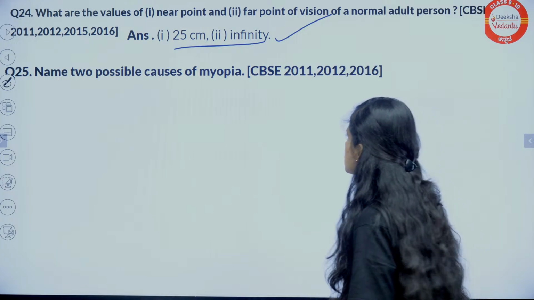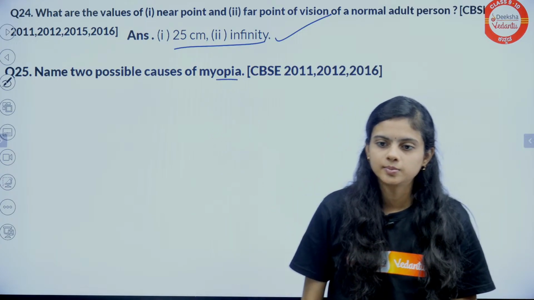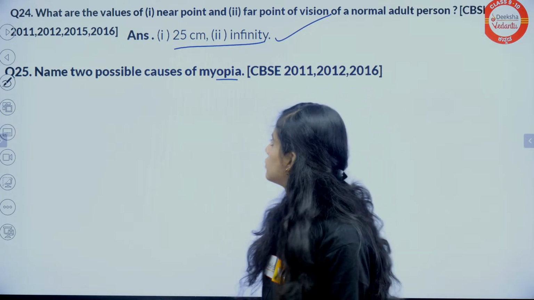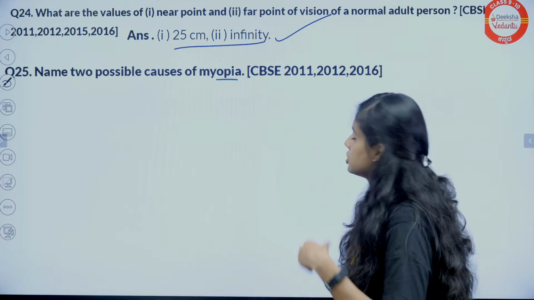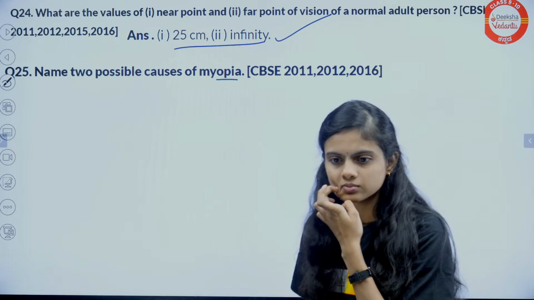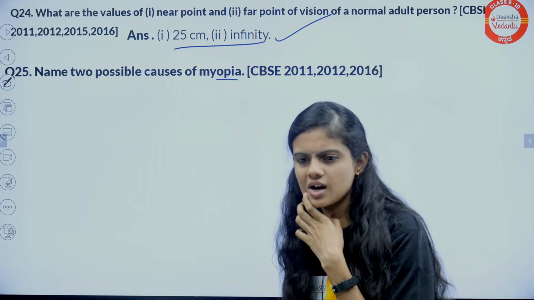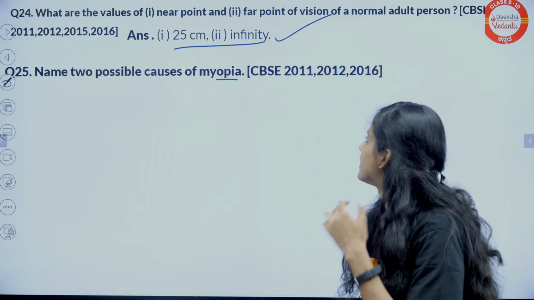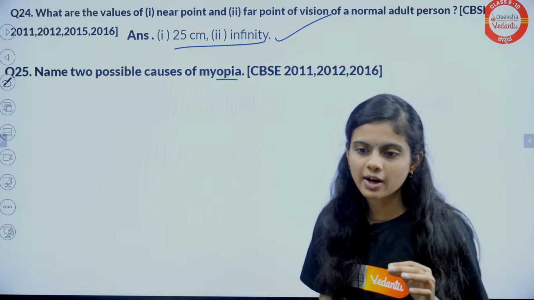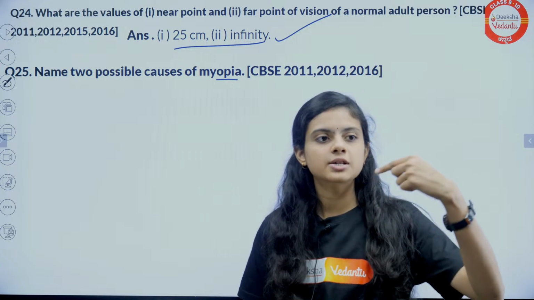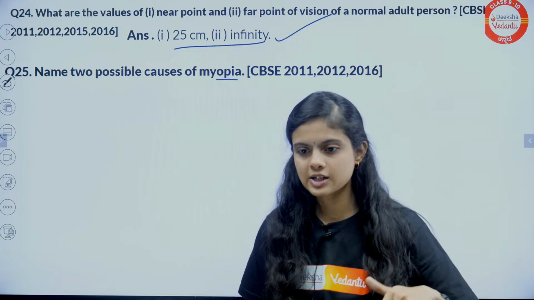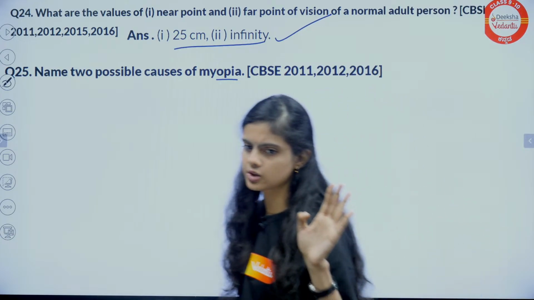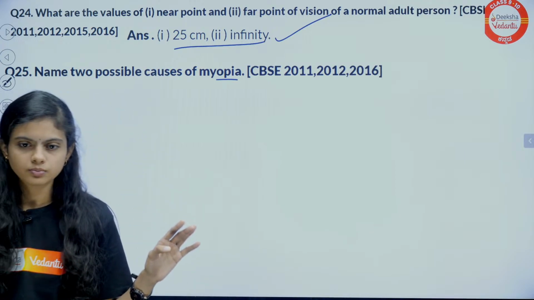Name 2 possible causes for myopia. We have discussed this already, right? You guys have already told the answer. In myopia, we are able to see the nearby objects but not far ones. We can see nearby objects but not far objects. So focal length is less. Tell me quickly.